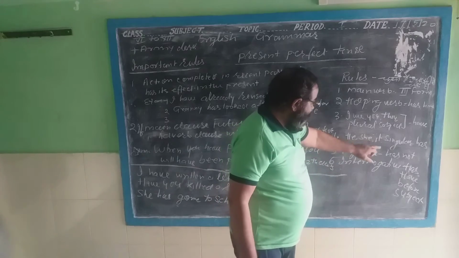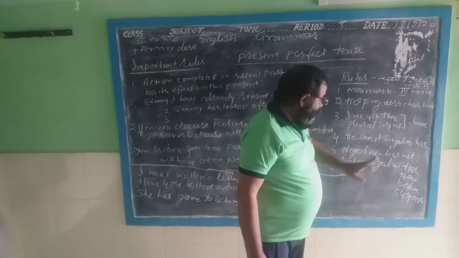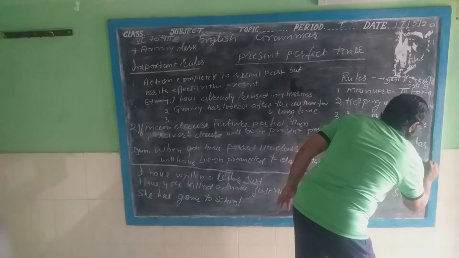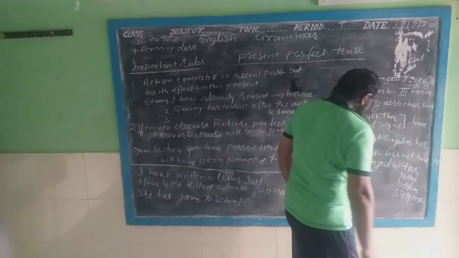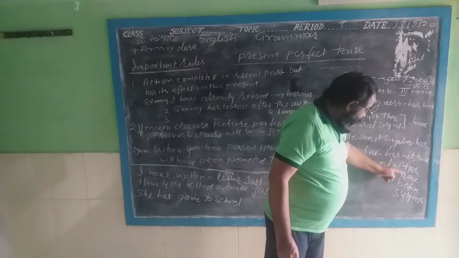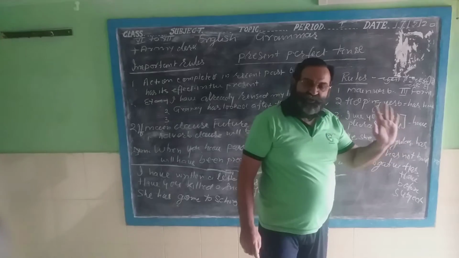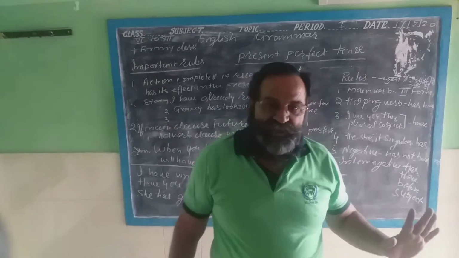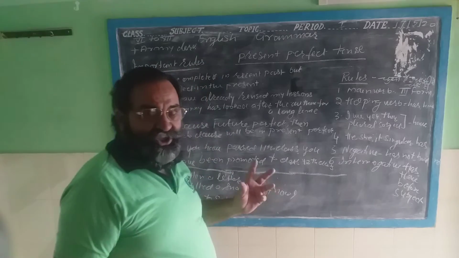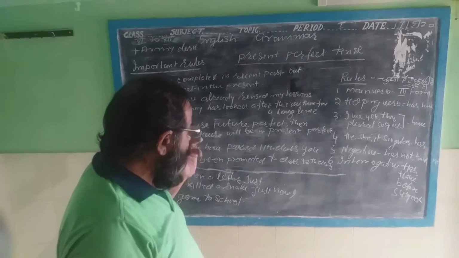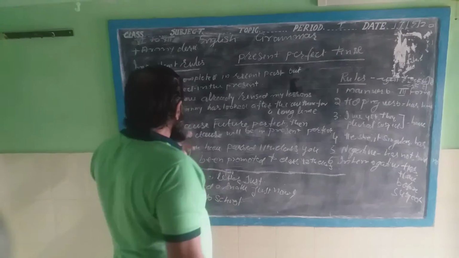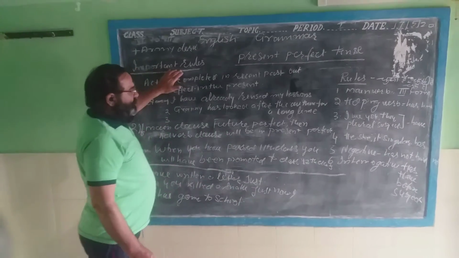If the sentence is negative, then has not and have not will be used. If the sentence is interrogative, has and have will come before the subject. These are the simple rules. Thus, there are two more important rules which are very necessary to keep in your mind.